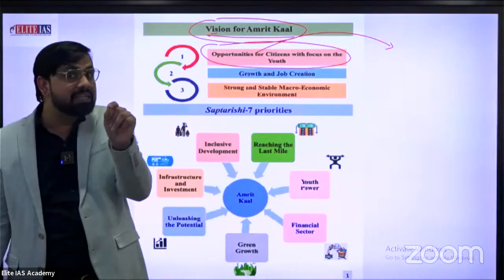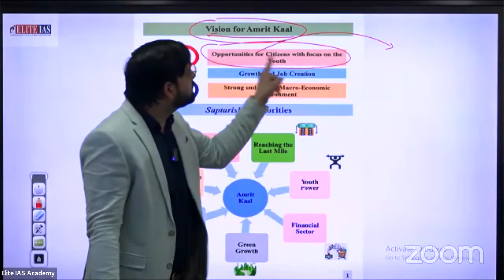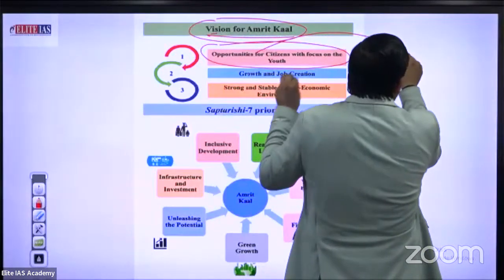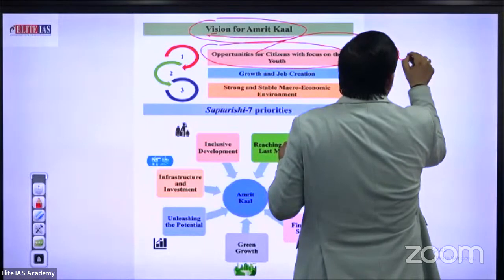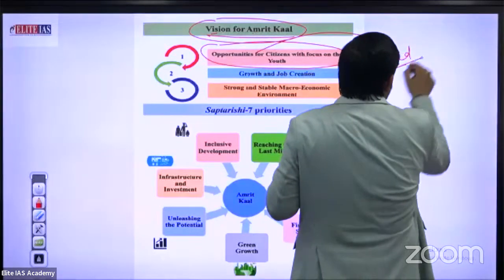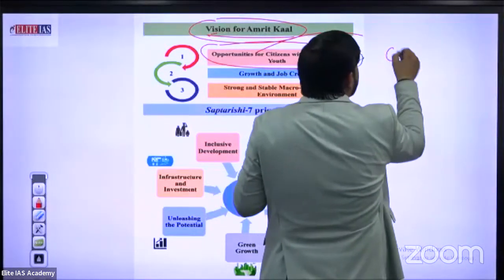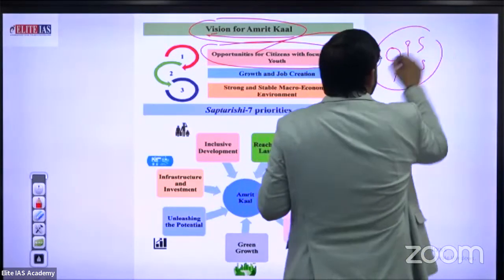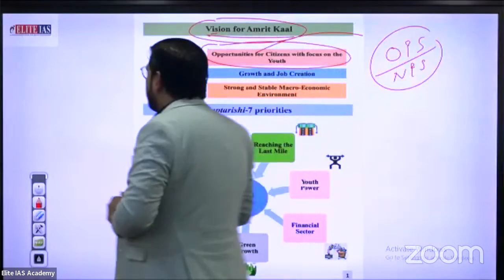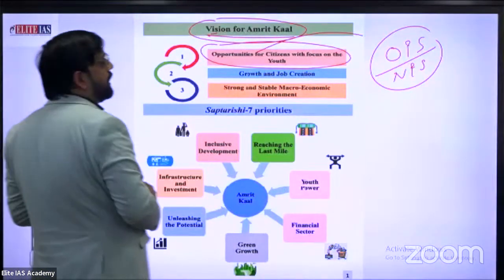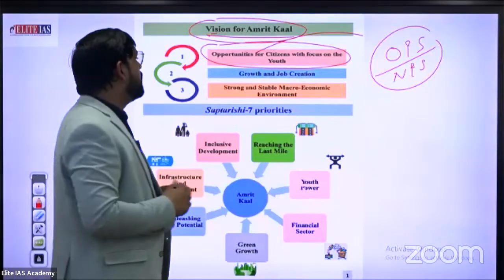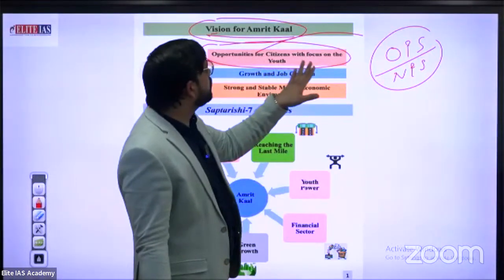This is the perfect example of opportunities for citizens. Especially this line indicates the old citizen or responsible citizen. In short, we write down OPS, old pension scheme, and new pension scheme. This one is the major issue. So the government also allowed the CAG to submit the report on the old pension scheme and new pension scheme. So, opportunity for citizens with a focus on youth.